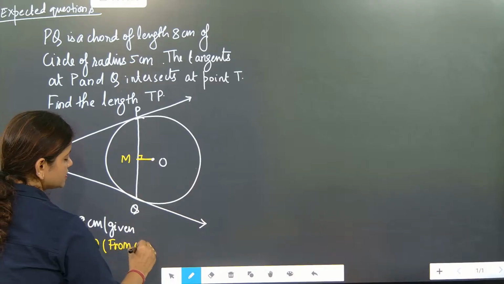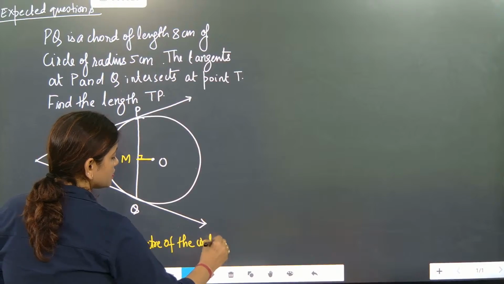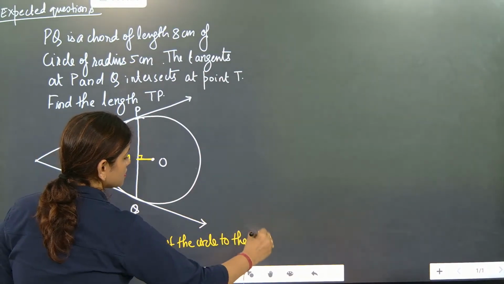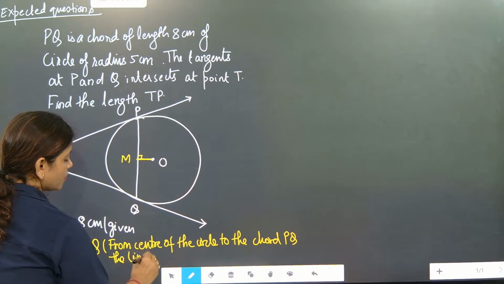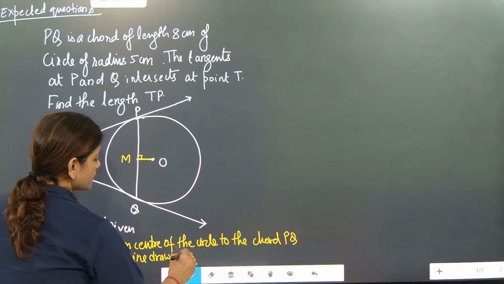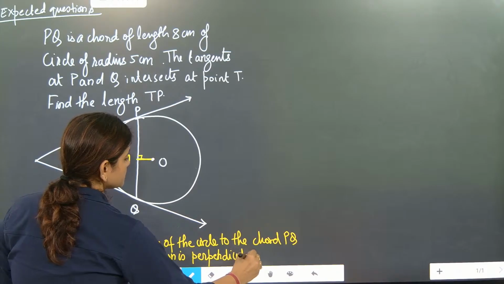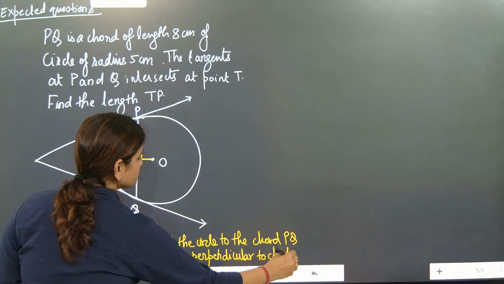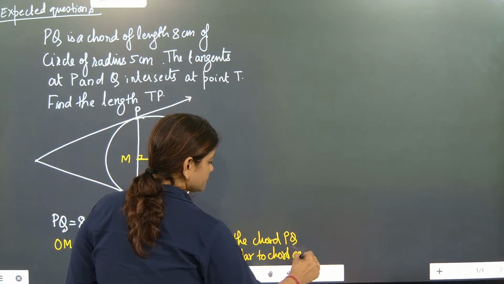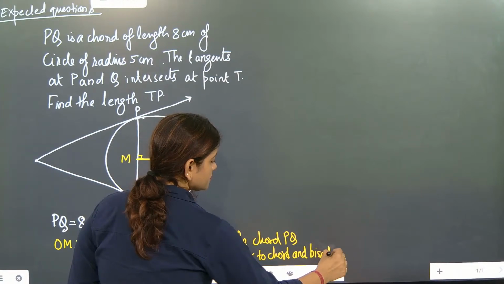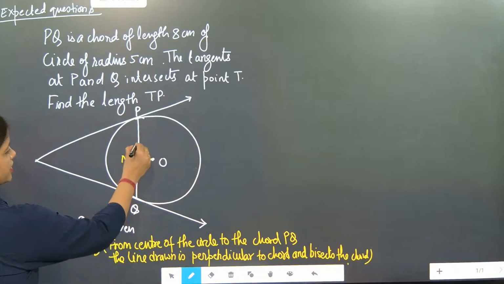From the center of the circle to the chord PQ, the line drawn is perpendicular to the chord and bisects the chord. So this side is equal to this side.